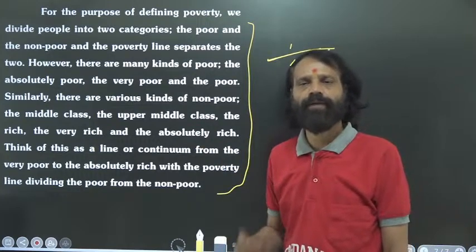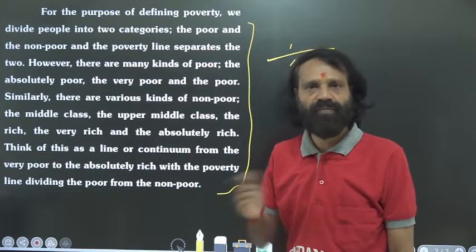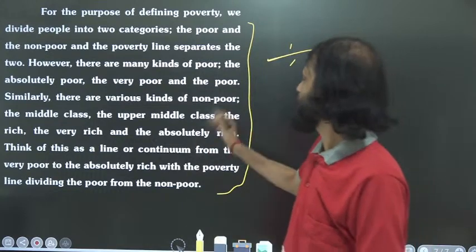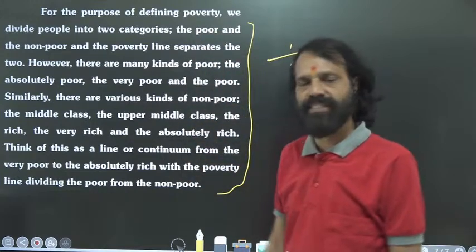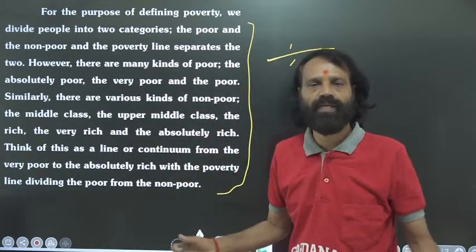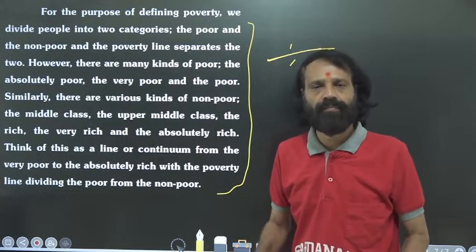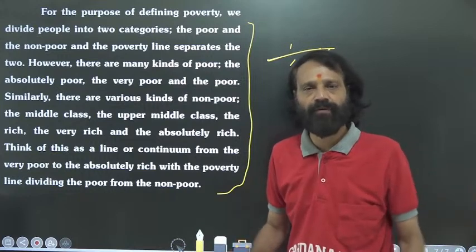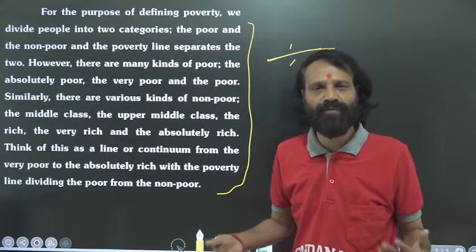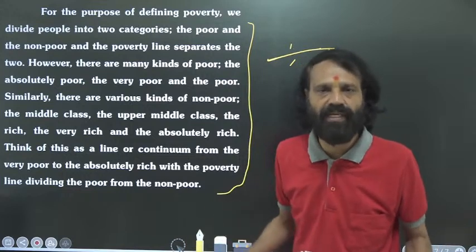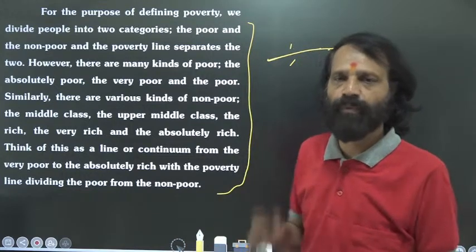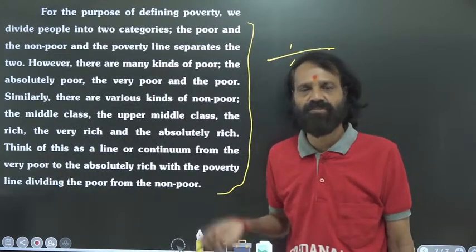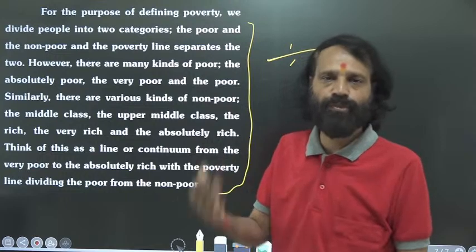Of course, our government is working for the welfare of the very poor people as well as all other categories. The government cannot say we are not for other people, we are only for these people. Everybody's welfare the government wants to do. The country's overall development the government wants to do. That is why poverty eradication is very important. The basic amenities our government wanted to provide to its people.